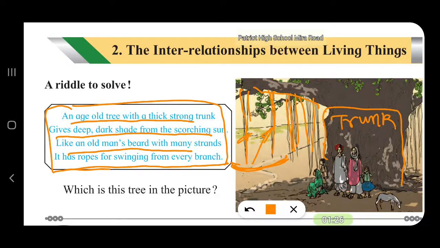So which is this tree in the picture? This is a banyan tree.